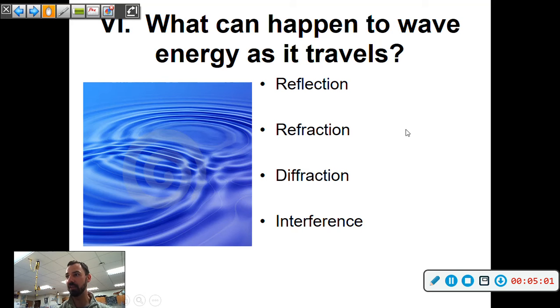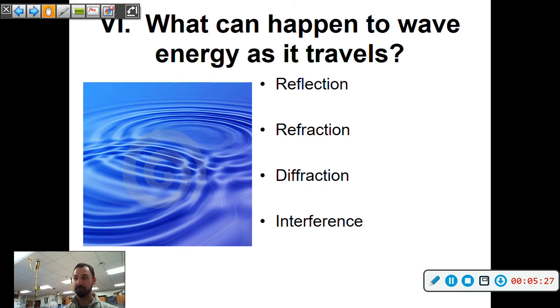Refraction is like a bending. As it goes from one medium to the next, solid to a liquid as an example, or a liquid to a gas, it will change direction because the speed of the wave traveling will change. So refraction is an example of that. It bends when it changes from one medium to the next.